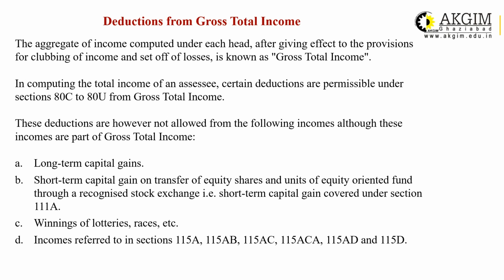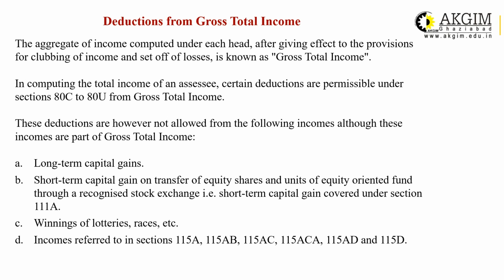The aggregate of income computed under each head, after giving effect to the provisions of clubbing of income and set off of losses, is known as gross total income. All the income under all the 5 heads will be included in the gross total income, and the deductions will be allowed from the gross total income itself. In computing the total income of an assessee, certain deductions are permissible under section 80C to 80U. There is a long list of deductions, starting from section 80C to 80U, and that is deductible from gross total income.